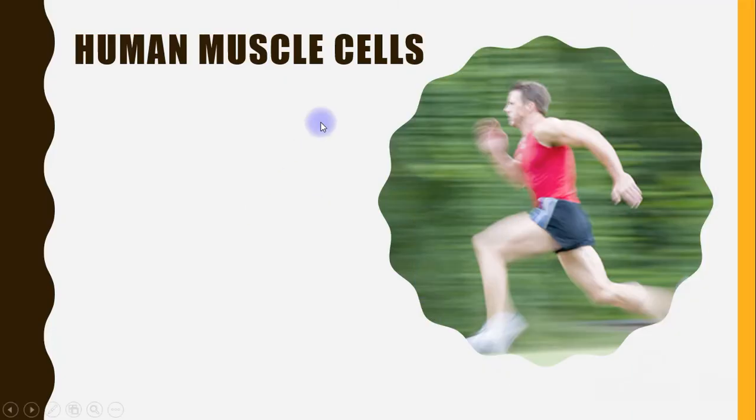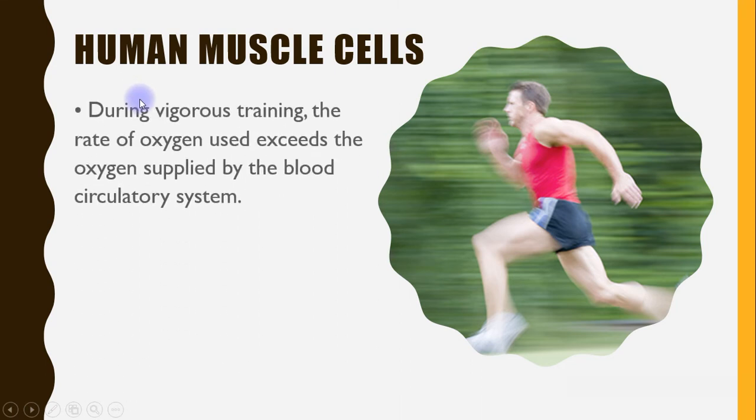Okay, next example, lactic acid fermentation in the human muscle cells. This is referred to popular questions in the SPM, so please understand the lactic acid fermentation that occurs in the human muscle cells during vigorous training.